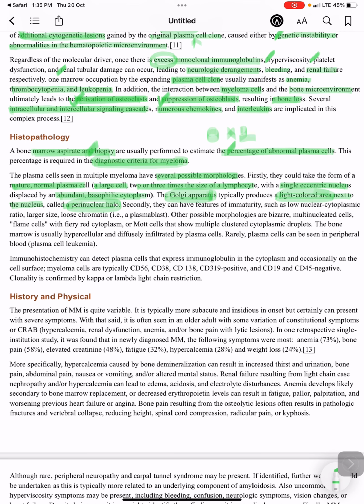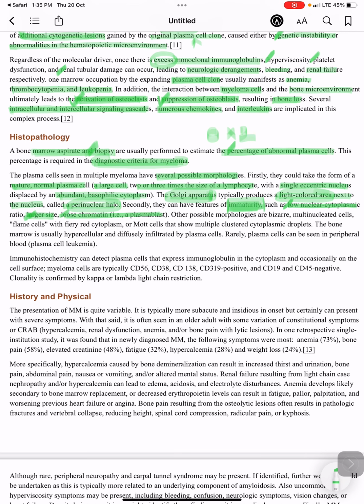Secondly, they can have features of immaturity. The features of immaturity are a low nuclear cytoplasmic ratio, larger size, and loose chromatin. That is a plasmablast.